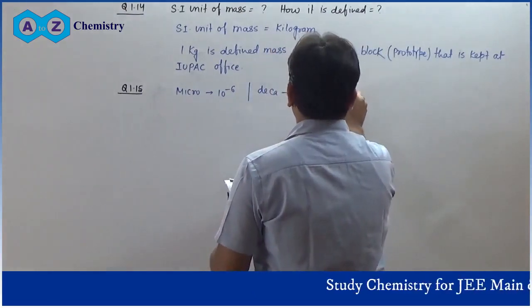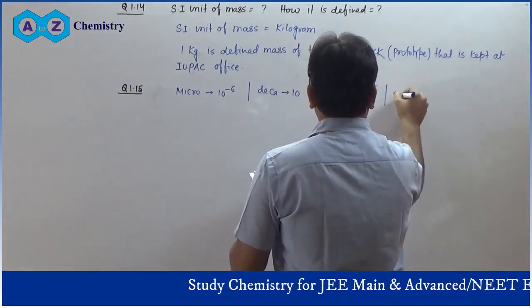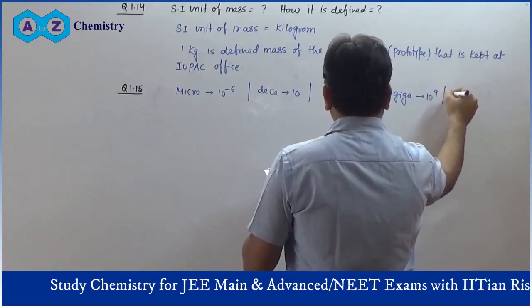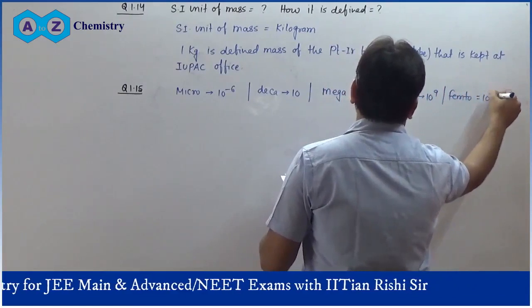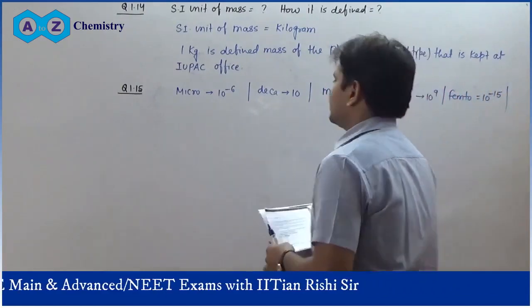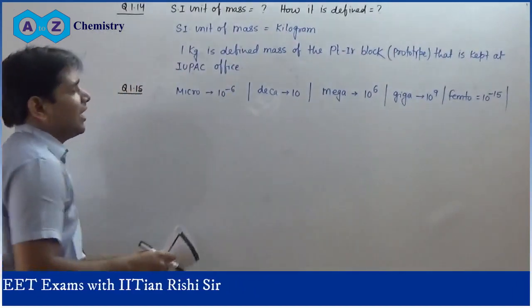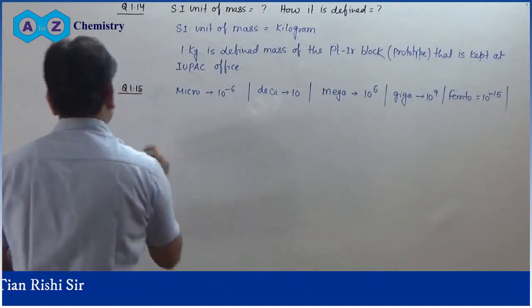Mega means 10 to the power 6. Giga means 10 to the power 9. And femto means 10 to the power minus 15. These are the questions that have been given.